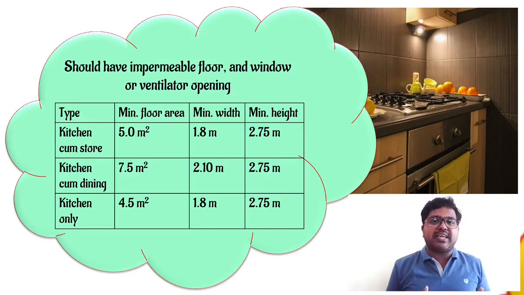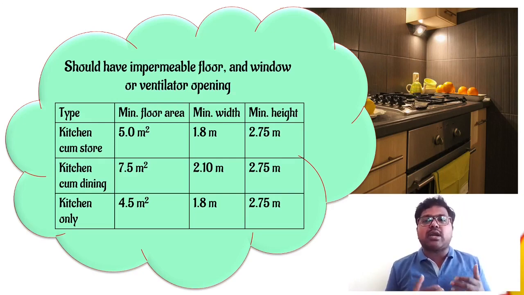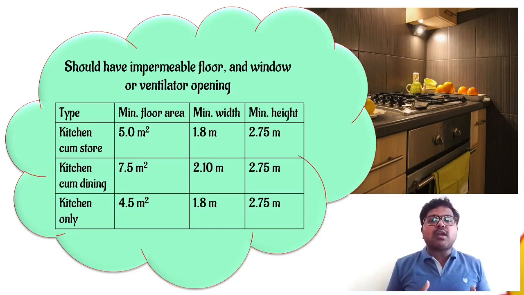First and foremost, whenever we are designing the interior for a kitchen, we should select a floor that is impermeable. Why? Because there is a lot of water usage, and more cleaning is required in kitchens. That's why the floor should be impermeable, and also a window or ventilator opening should be provided in every kitchen for the exit of hot flue gases.